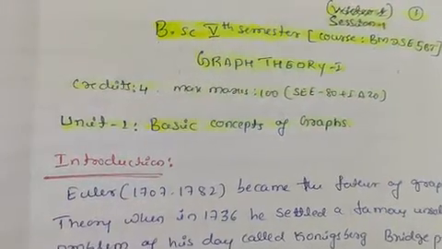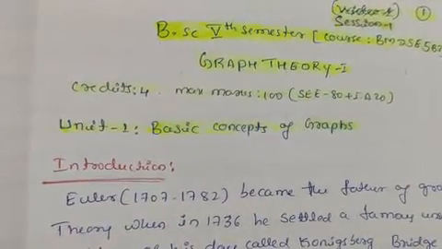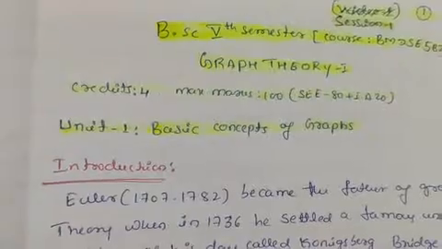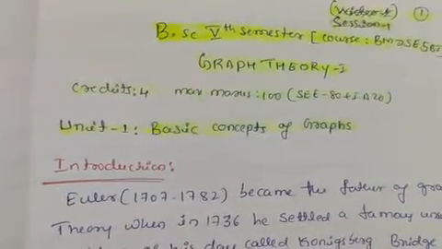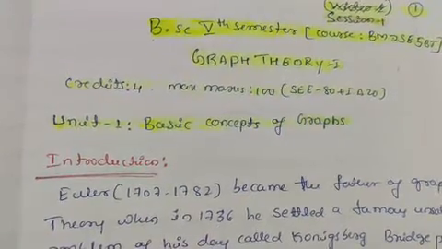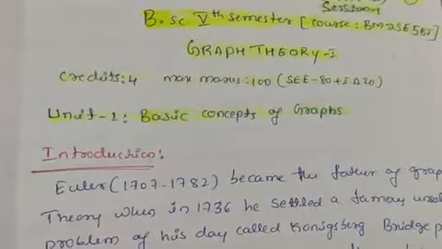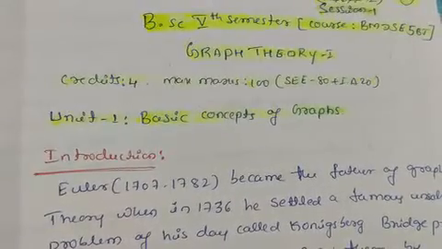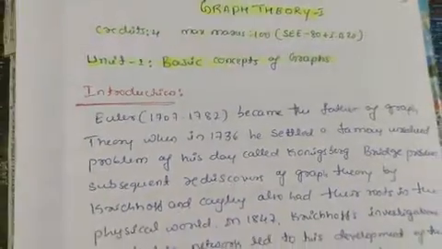So this is the first session on graph theory. This is the core subject of BSc 5th semester. This paper carries 100 marks. In this, 20 marks is for internals and 80 marks for the theory examination. Today let us study the first unit, that is basic concepts of graphs. Let us take the introduction first.